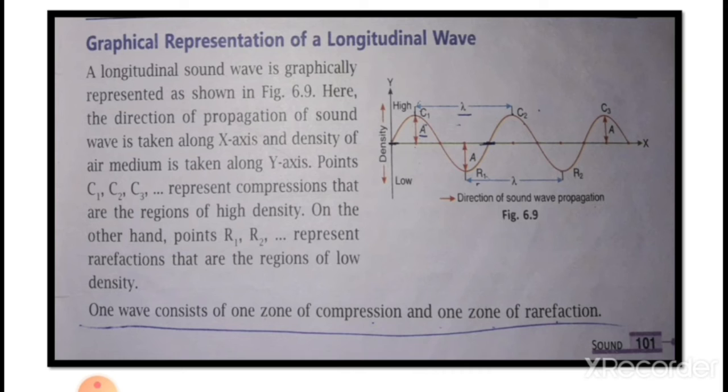So a longitudinal wave is represented like this, and the points C1, C2 and C3 are the regions where the medium particles are crowded and the density is more. That particular region is known as compression, and the points R1, R2, etc. are rarefactions, the regions in which the medium particles are spread out and the density becomes low. So this is how we can represent a sound wave graphically.